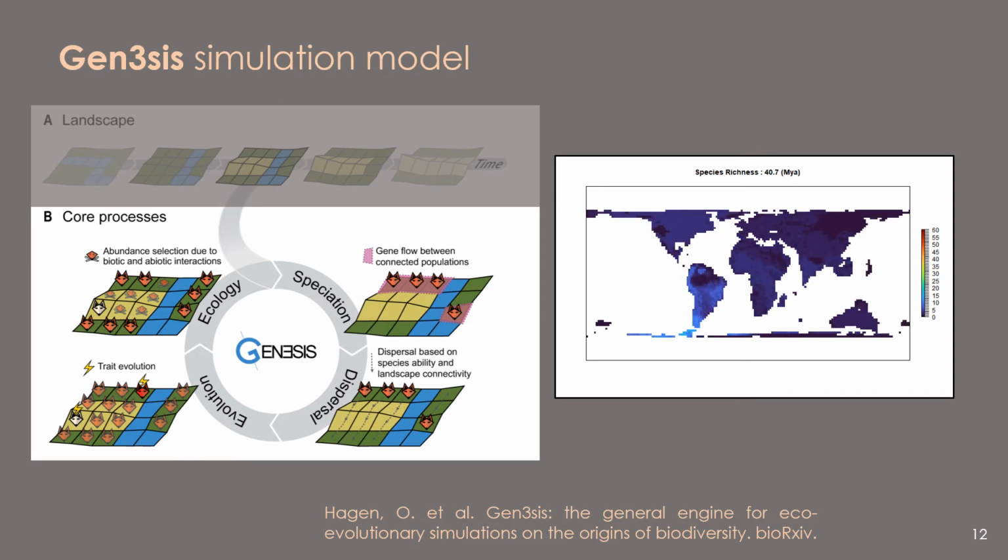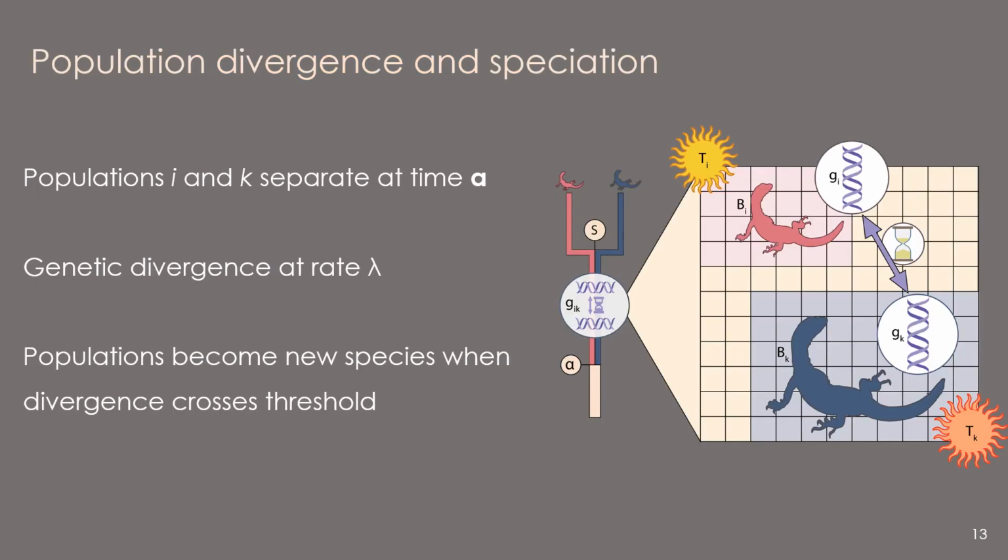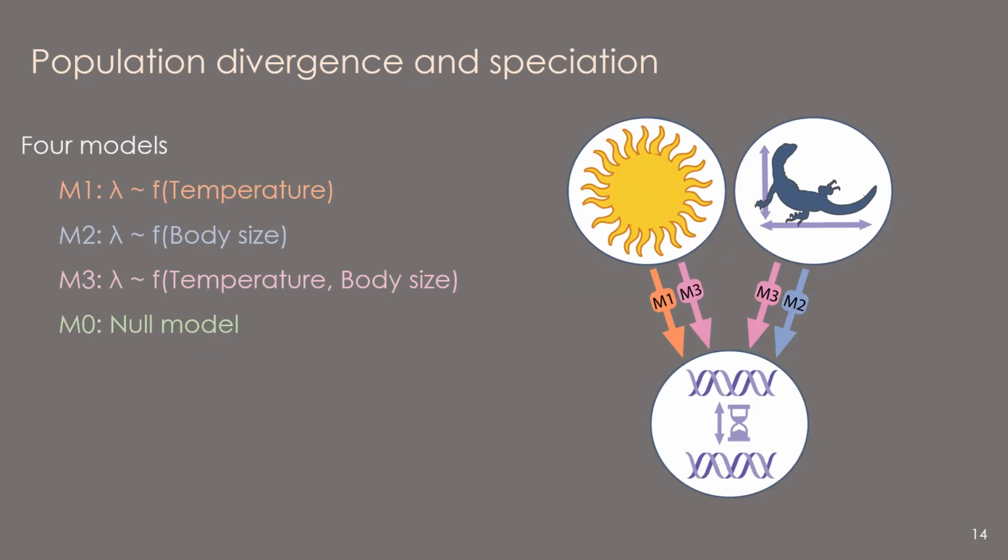And I'm going to go into this in a little bit more detail now, as it's key to the energy and evolutionary rates hypothesis. In Genesis, speciation is explicitly allopatric, and populations of a species, here I and K, diverge genetically from one another when they become separate at time alpha. Divergence then occurs at rate lambda, and speciation occurs once divergence has crossed a threshold S. At this point, populations are considered sufficiently divergent to be considered new species, and they evolve independently. And in this study, we implement four different submodels in which the rate in which populations diverge, so lambda, varies.